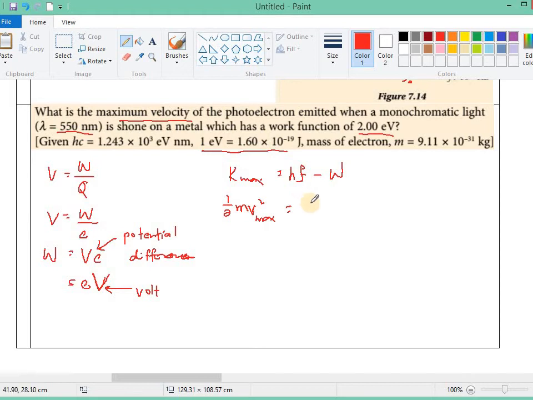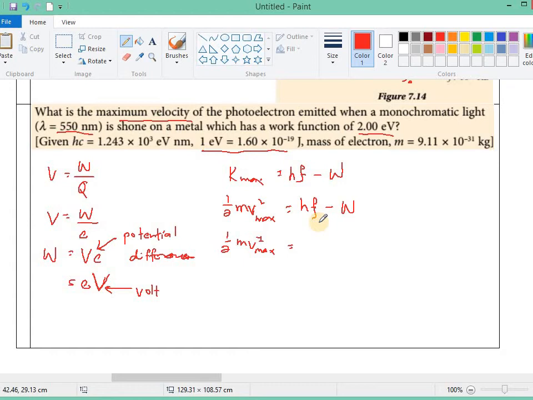So half m v max squared equals hf minus the work function. This frequency here is the frequency of the photon, or the frequency of the light.